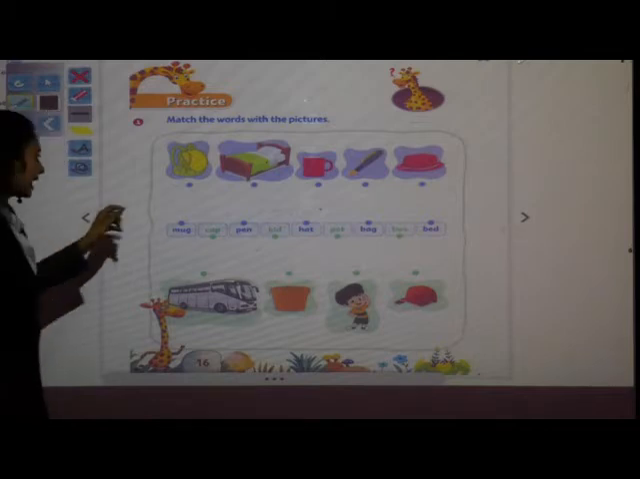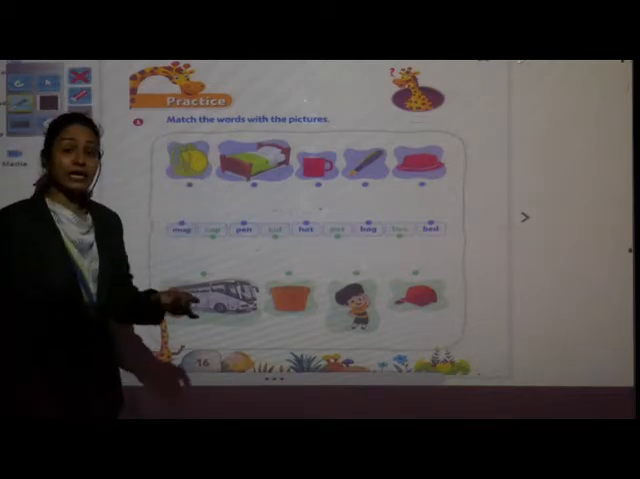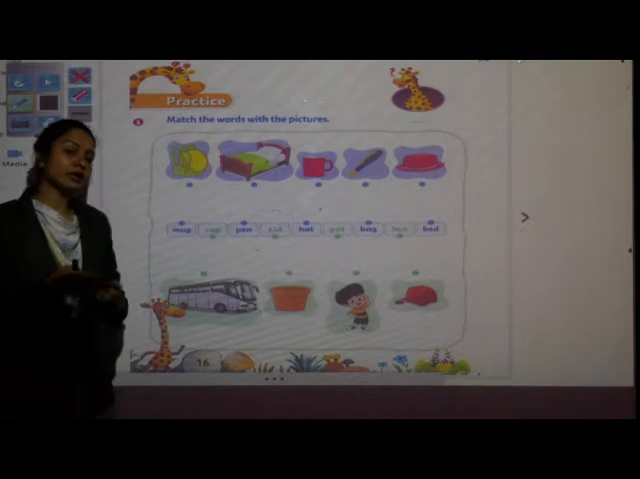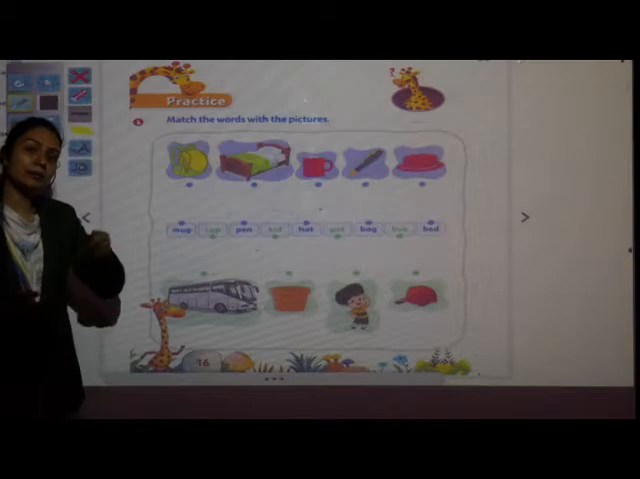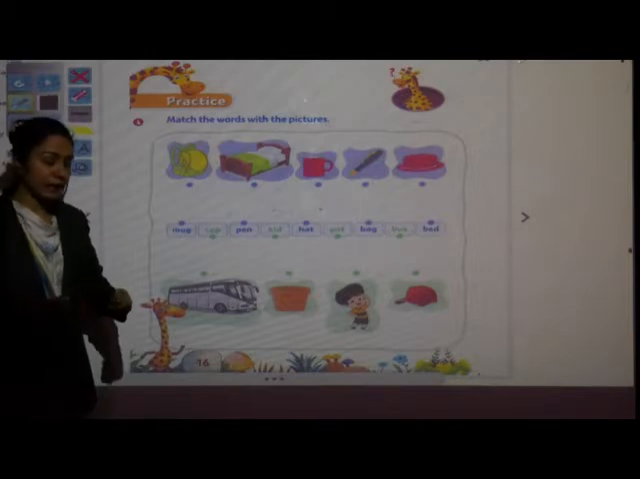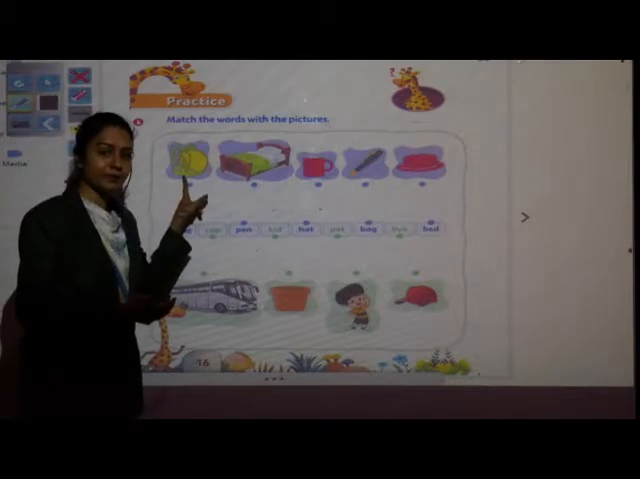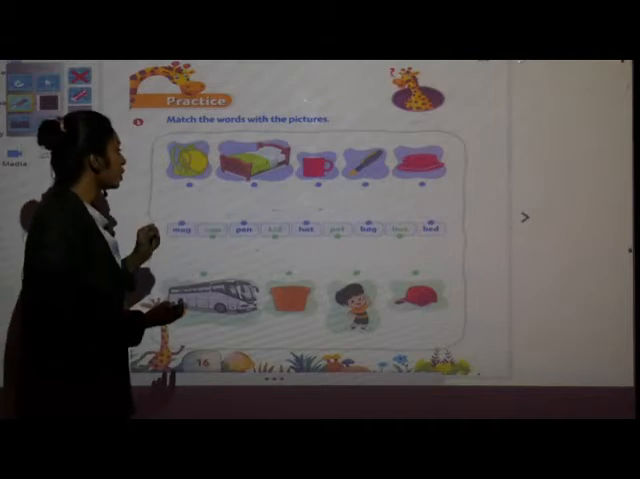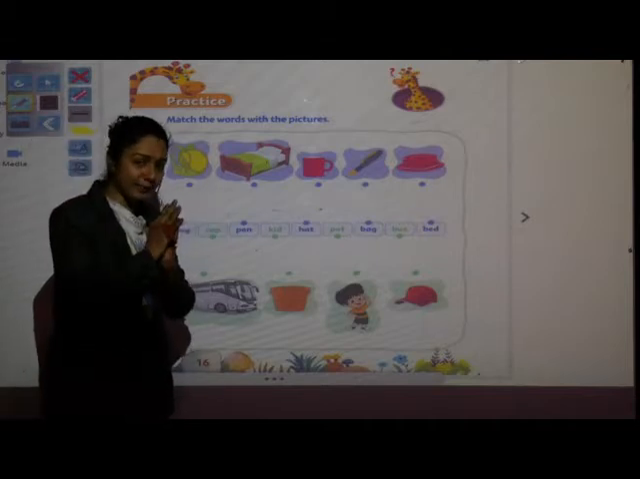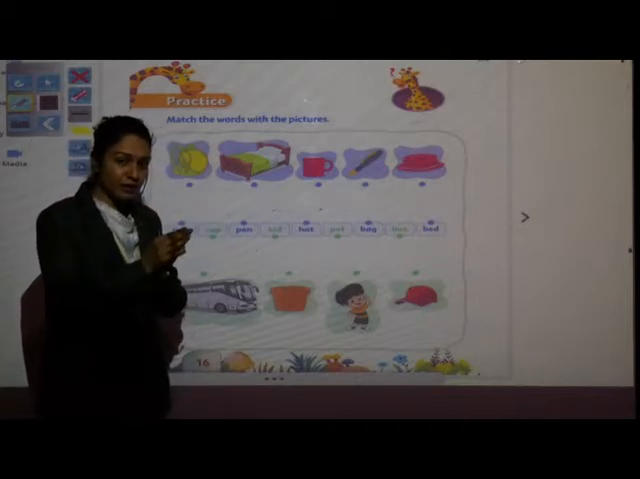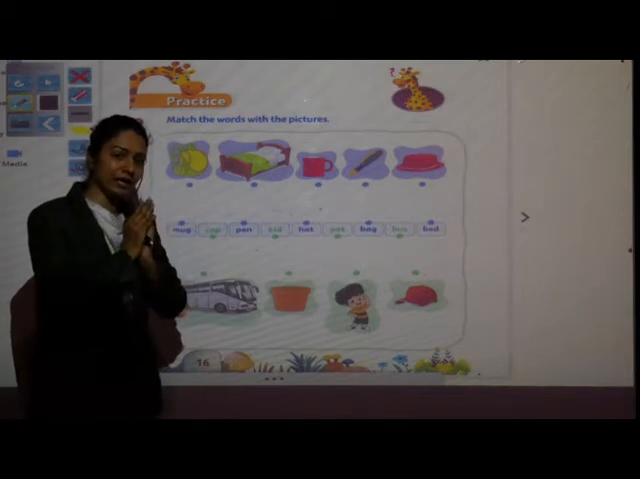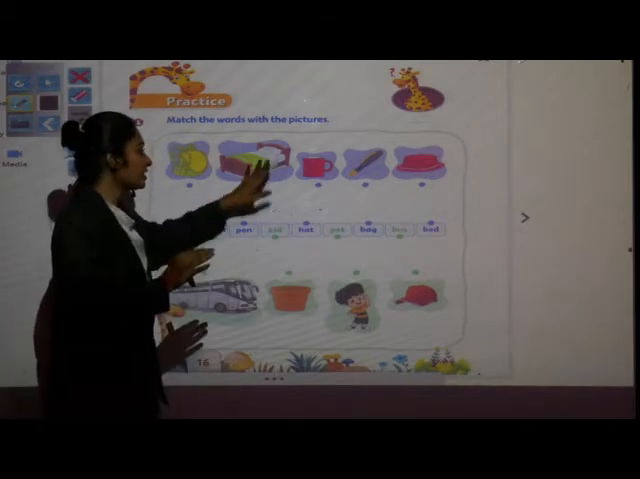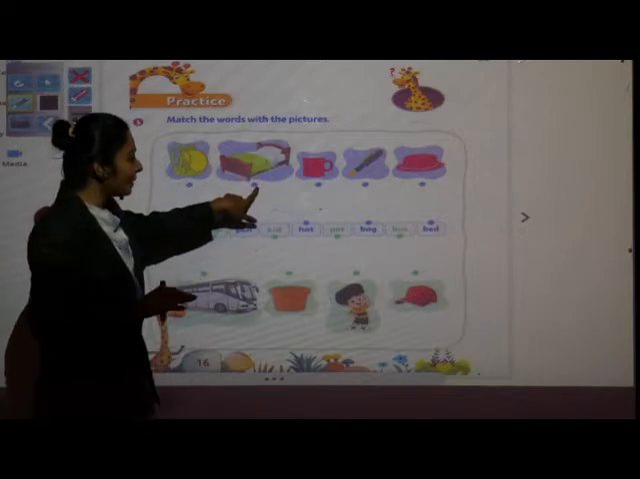So children, tell me, what is this? While coming to school, where do you keep all your stuff, your textbooks, your notebooks? In the bag or in the briefcase? In the bag. So which picture is this? This is a bag. Very good. Next, where do you sleep? On the mat, on the sofa, on the couch, on the chair, on the table, or on the bed? So which picture is this? This is a bed. Very nice.